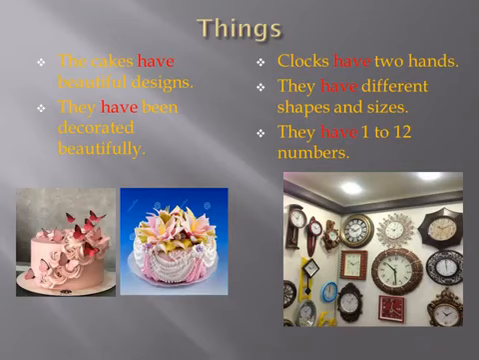Have is used with the things that refers to more than one thing. For example, the cakes have beautiful designs. They have been decorated beautifully. Clocks have two hands. They have different shapes and sizes. They have 1 to 12 numbers. Here, have is used with they to talk about what the cakes and clocks have.